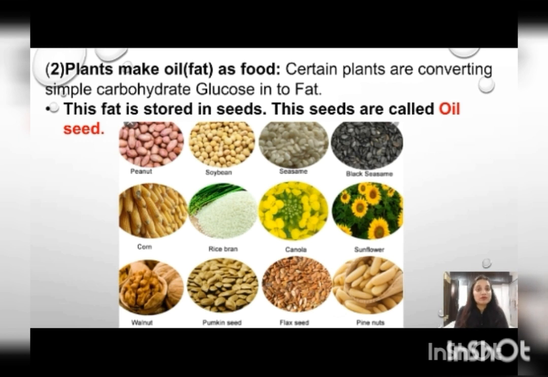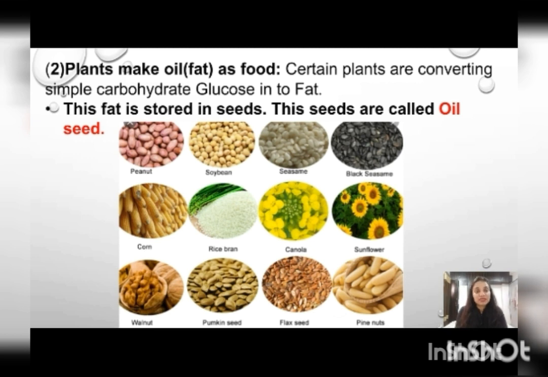Here if we want to check that a particular seed is having oil, what we have to do? We have to grind it. We have to make some powder. This powder we have to rub on paper. Paper is opaque. But after rubbing this powder of nuts, you will see that the paper is converted into translucent material.